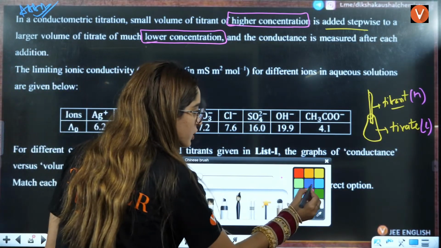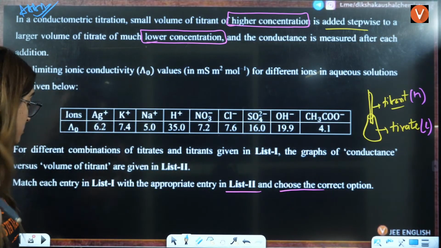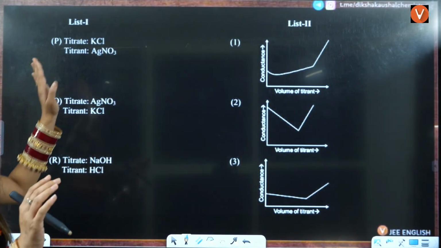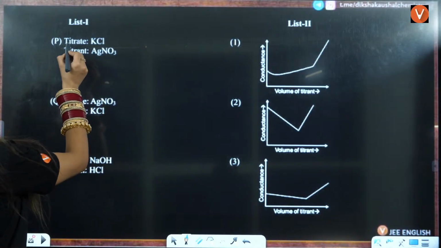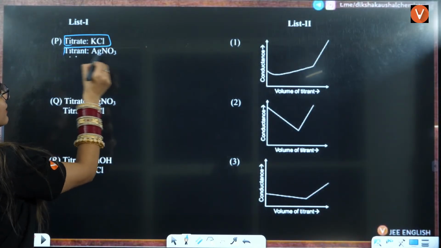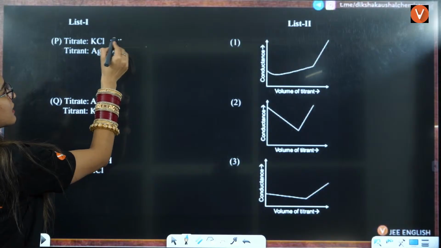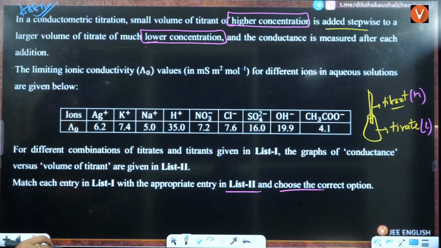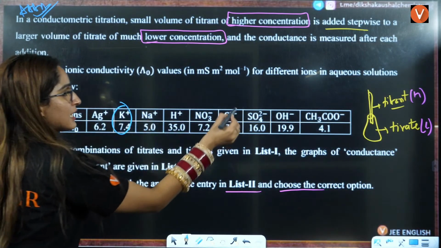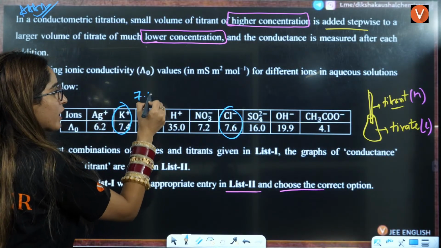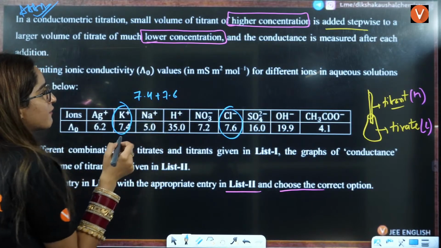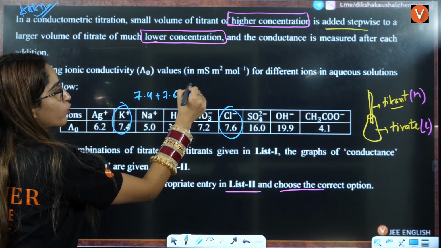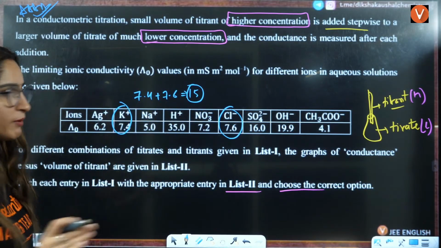Now this question you have to know, it's a very, very important question. If you see here, a list is given to us, and the corresponding graph is given to us. First is titrate and this is titrant. Titrate is KCl. For this, K positive is 7.4 and Cl negative is 7.6, so 7.4 plus 7.6, that will be the total limiting molar conductivity, which is 15.